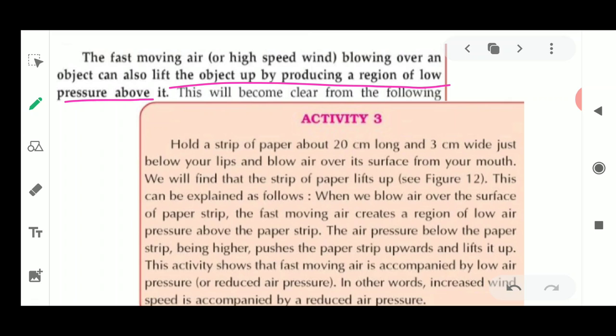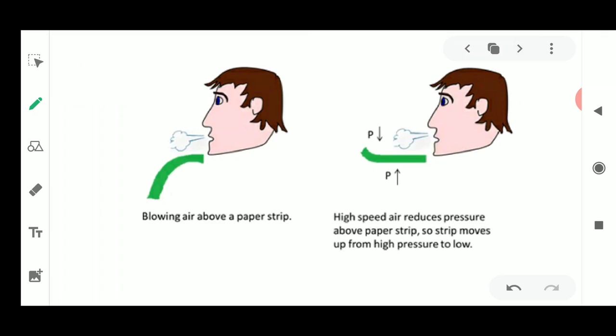Now what you are going to do is hold a paper strip about 20 centimeters long and 3 centimeters wide below your lips. Okay, now blow air over its surface. You can just see the diagram. What you have to do is lift this paper and put it just below the chin. Keep it just below your mouth. It is not going to be in a straight form, as it is a very thin paper strip, so it is going to be in a bent form.